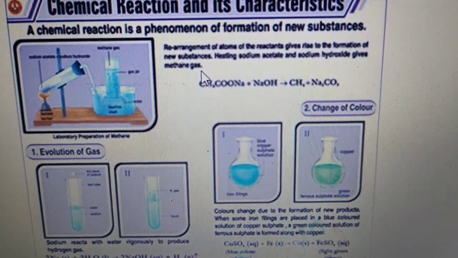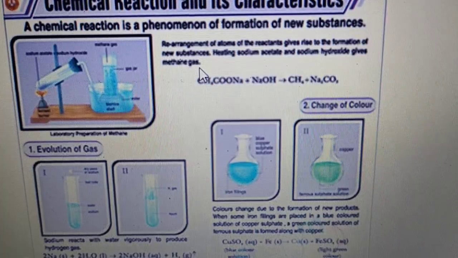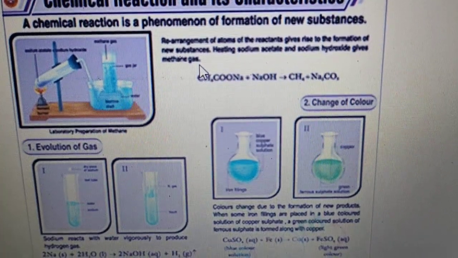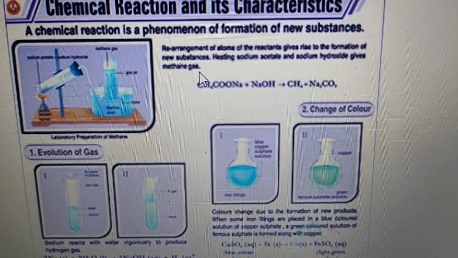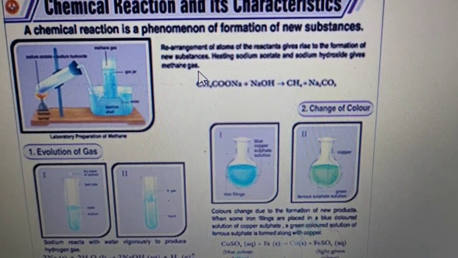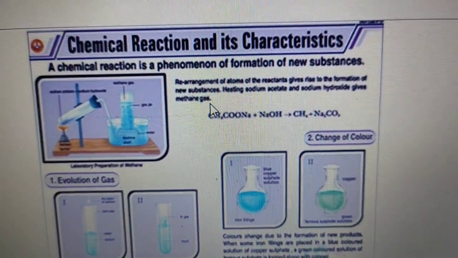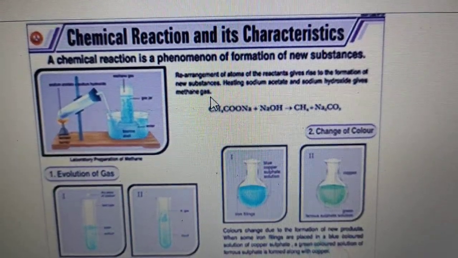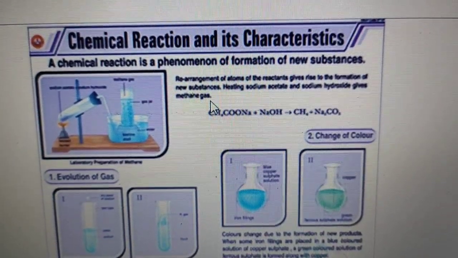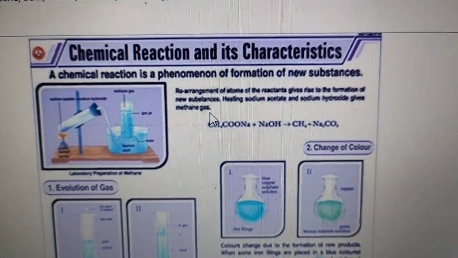So CH3COONa, that is sodium acetate, plus sodium hydroxide, that is NaOH, gives methane gas, that is CH4, and sodium carbonate, that is Na2CO3. In this reaction you can see that gas is released. So this is an example of evolution of gas. Some chemical reactions take place with the evolution of gas. So this is the first characteristic.